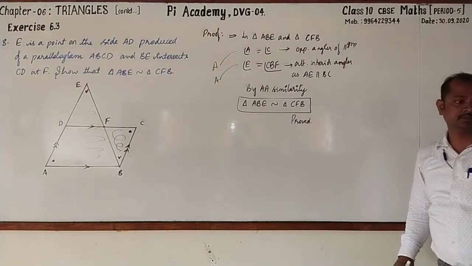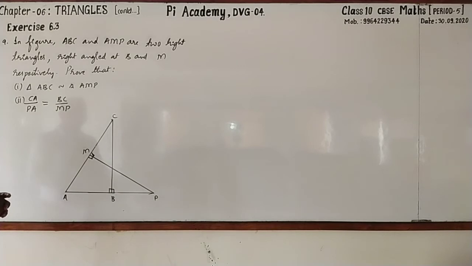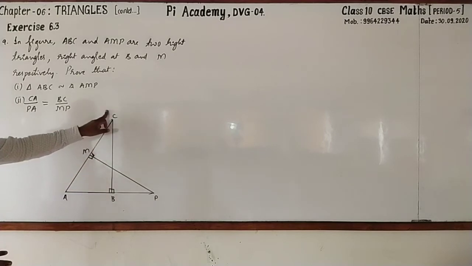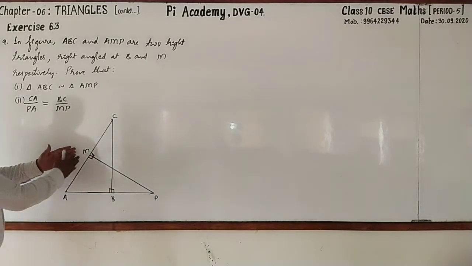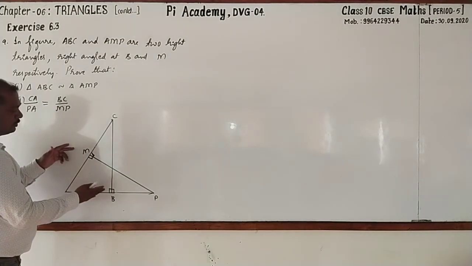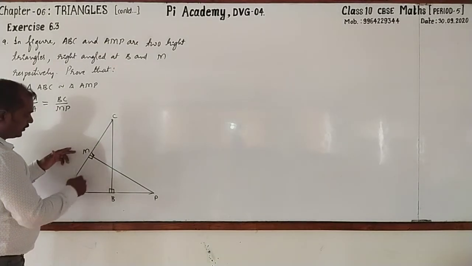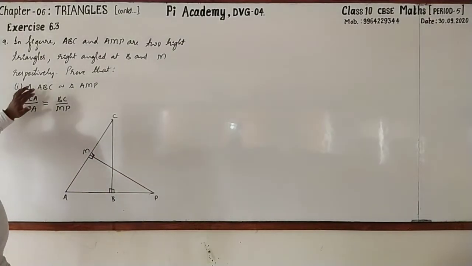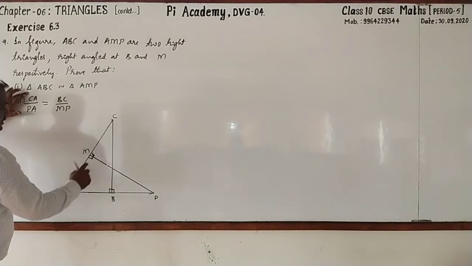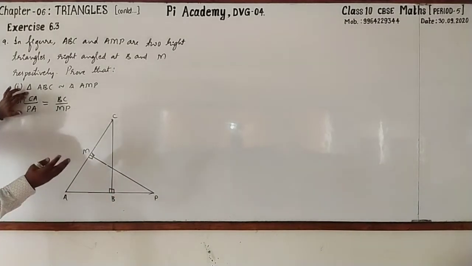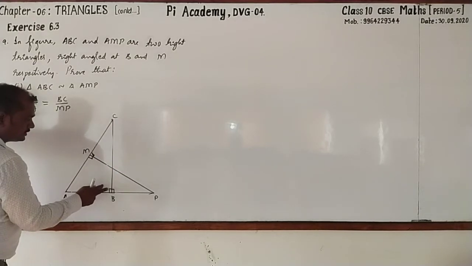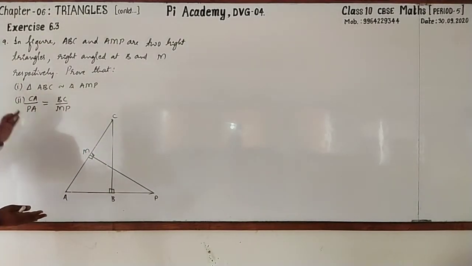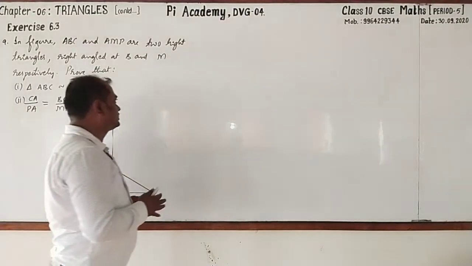Let's go for the next one. Dear students, please go through this. Very simple one. In this figure, ABC and AMP are the two right triangles. Just by observation you can come to know that. For ABC, angle B is 90 degrees, and for AMP, angle M is 90 degrees. We have to prove that triangle ABC is similar to triangle AMP. Such a simple one it is. See that in both the triangles, this is 90 degrees and this is 90 degrees, and angle A is common for both the triangles. By AA similarity, they are similar.